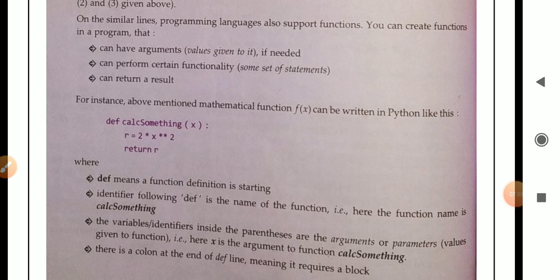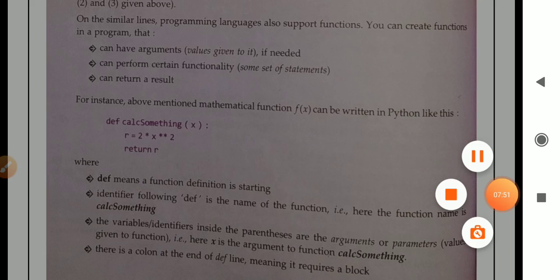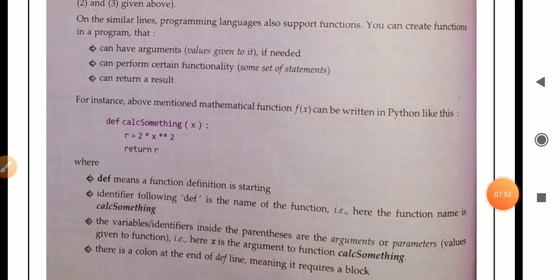For instance, the above mentioned mathematical function f(x) can be written in Python like this. See here: def cal_something(x): r = 2 * x ** 2, return r. So what is the meaning of these three lines?